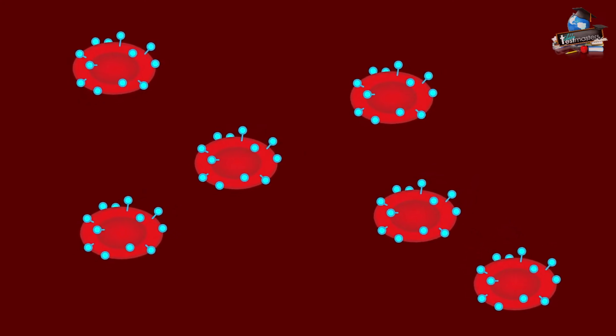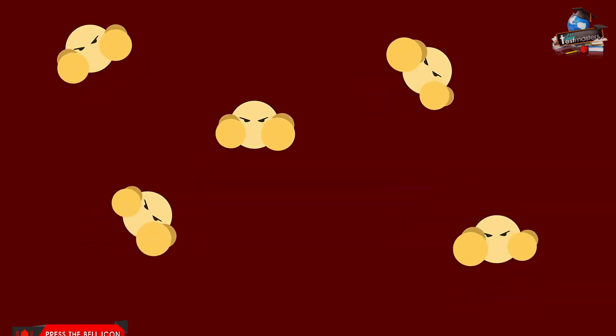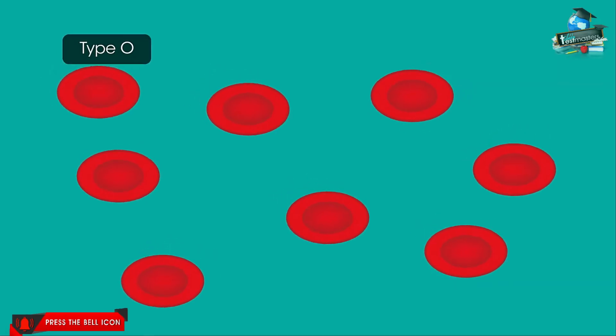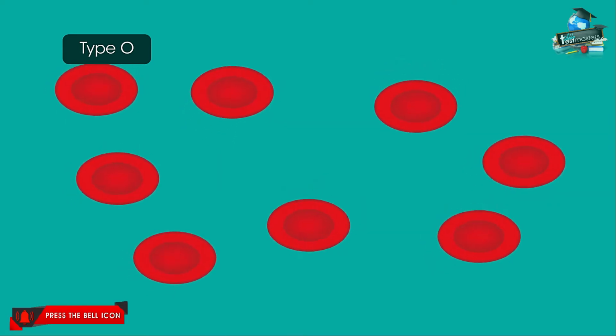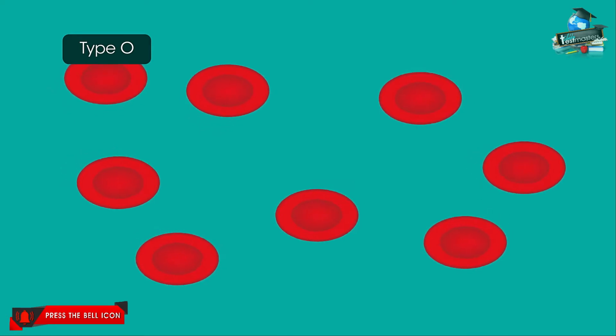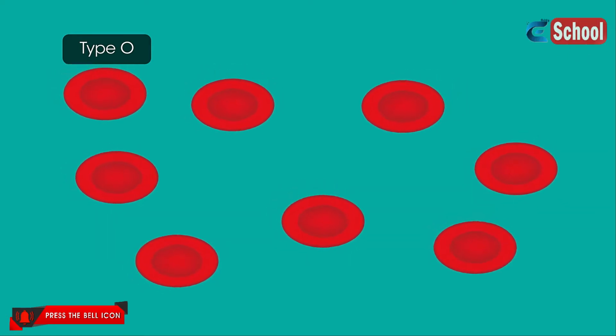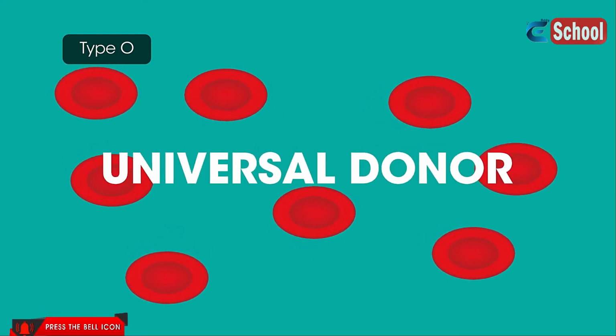Antigens trigger an immune response, in which your body tries to get rid of them as it thinks they're foreign and bad. Because blood type O doesn't have any antigens on its surface, this means that when type O is donated to people from other blood groups, the recipient's body doesn't recognise them as foreign, and so doesn't try to fight them off, which is why no antigen O is the universal donor.